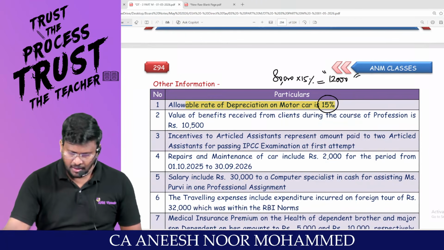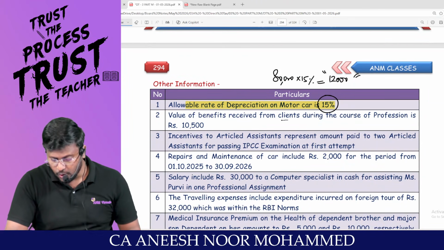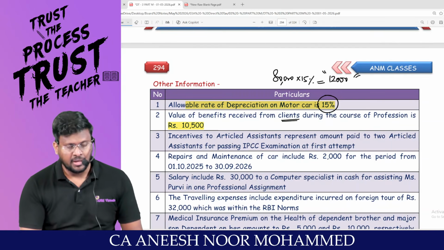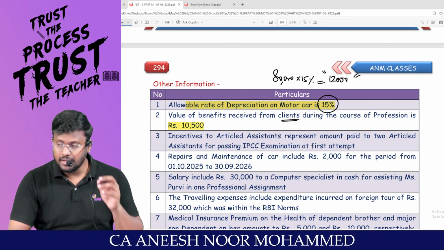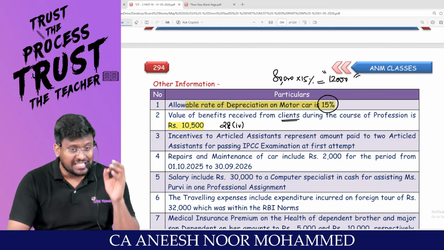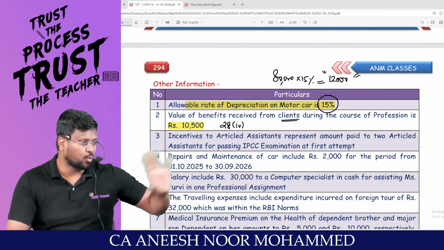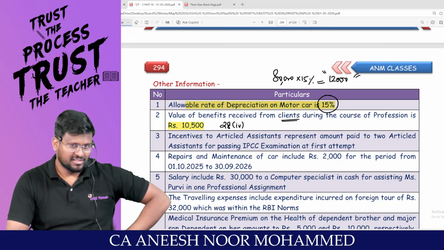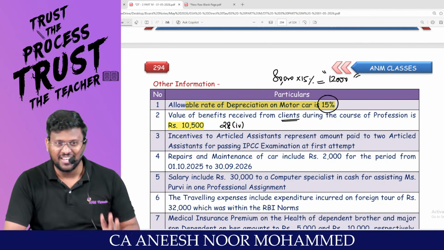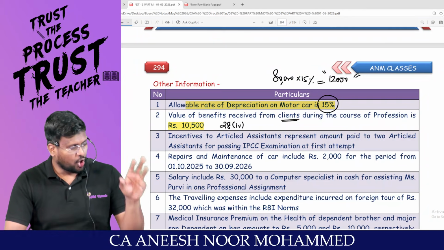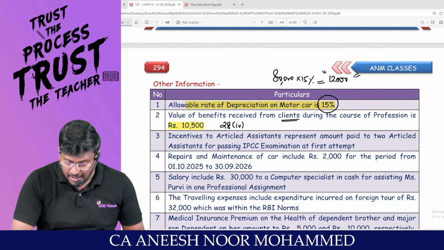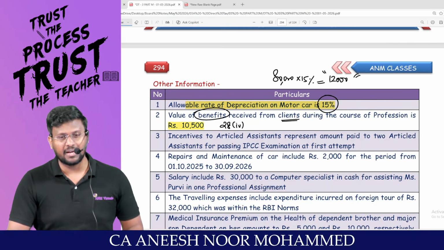Am I right, sir? Value of benefits received from client during the course of profession is 10,500. Sir, in the course of business, in the course of profession, if you are getting any gift, that should be taxable under the PGBP. It will not go to IFOS. Sir, section 56(2)(x) is applicable to all assessees. If you are receiving gift by cash or by immovable property or by other than immovable property, this is, sir, receipt of benefit received from client.